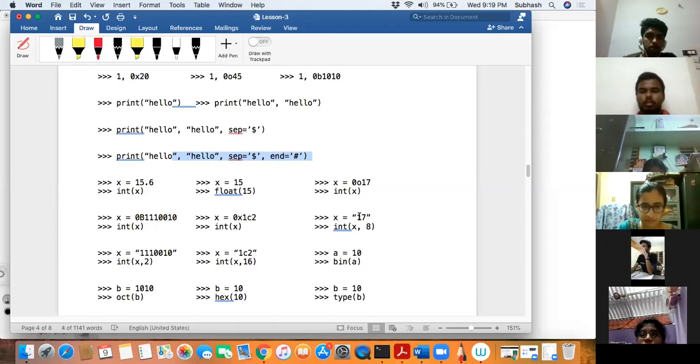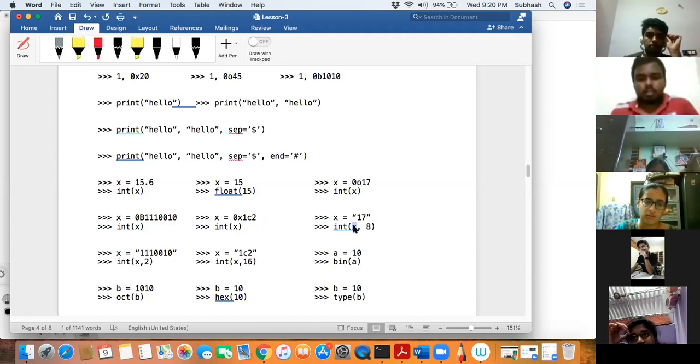And now in this case, you basically have a string x is equal to 17. When I'm calling this function int, I'm supposed to give one more parameter saying what this x actually is of. So I'm saying the x that I'm giving to this int function is in the form of octal. So convert from octal to decimal number system is what I'm trying to tell. Let me repeat. Int of x comma 8 says x is a string that you have to convert into your decimal number system. So what is x containing? X is basically an octal number. So basically convert from an octal number system to decimal number system. That is what this says.